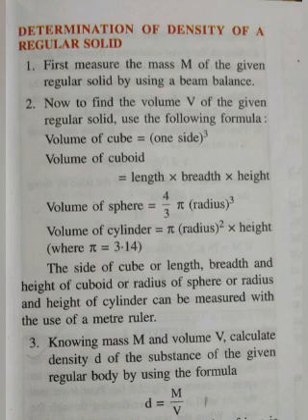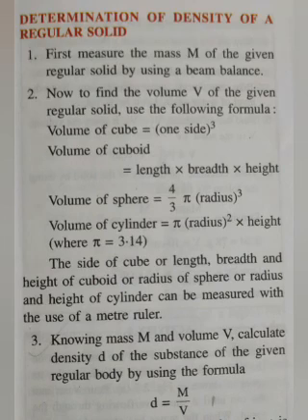Density is equal to mass upon volume. Then we put these values according to the shape of the regular solid. We can find the density of the regular solid. In this way, we can obtain the density of a regular solid.